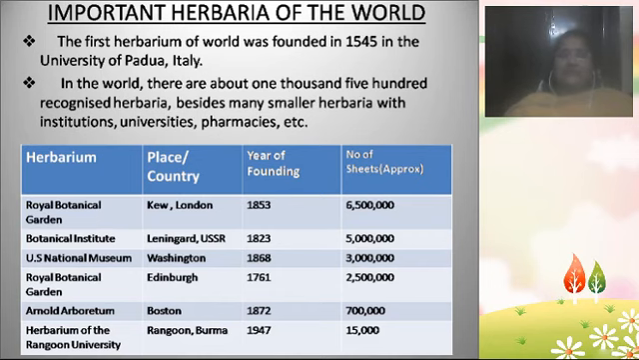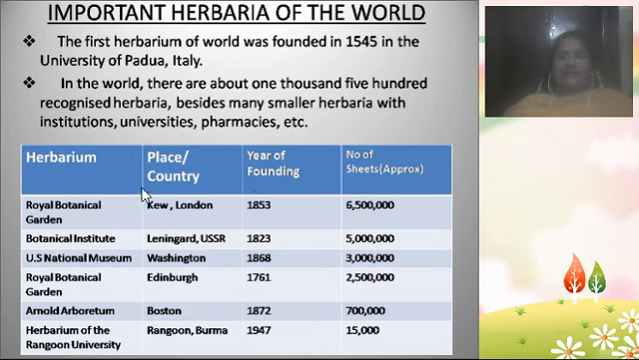The first herbarium of the world was founded in 1545 in the University of Padua, Italy. So in Italy the first herbarium was established in the University of Padua in the year 1545. How many recognized herbaria are there in the world? There are about 1,500 herbaria, besides many small herbaria located in various universities, institutions, pharmacies, etc. So let us see what the important herbaria in the world are.